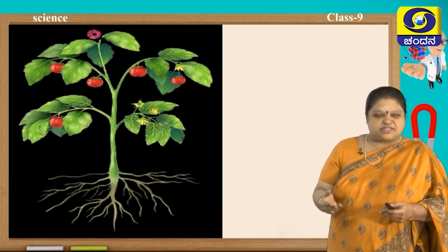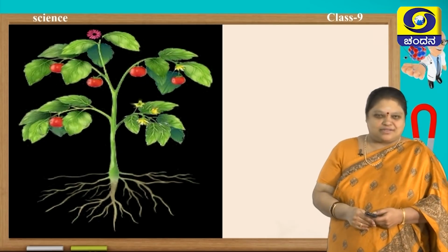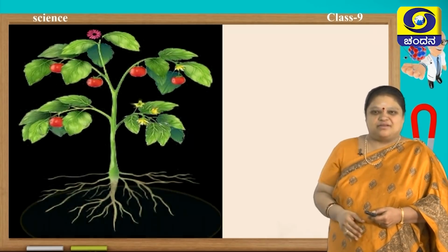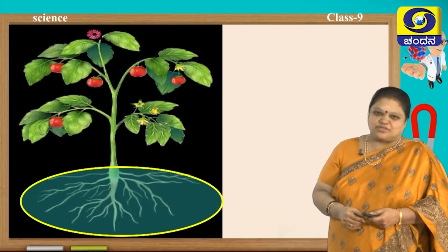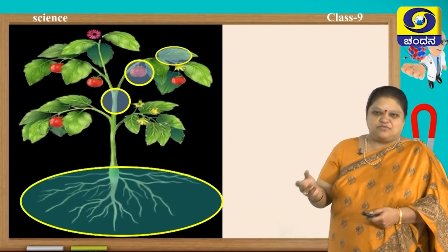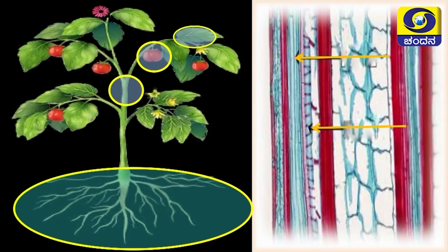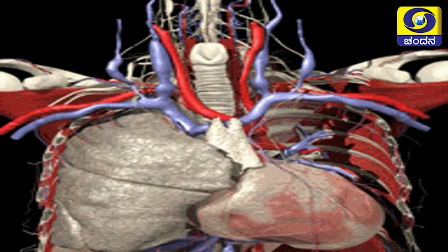Do you call a leaf an organ? No. Fruit? Nobody will call a fruit an organ. They are just parts, they are simple. So, in plants you find roots, stem, leaves, fruits, flowers, buds, etc. In plants you find only the tissue level of organization, and further you do not find organ systems, whereas in animals you find tissues, organs, organ systems, etc.